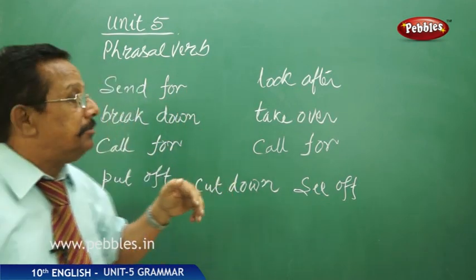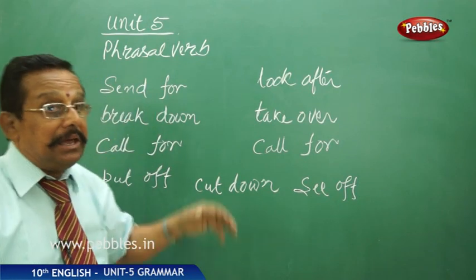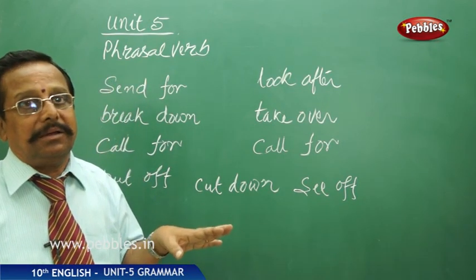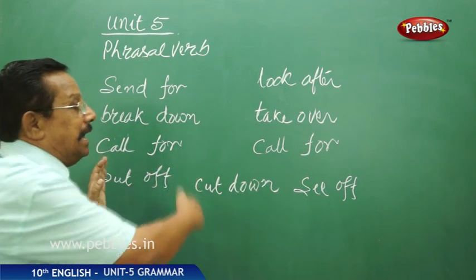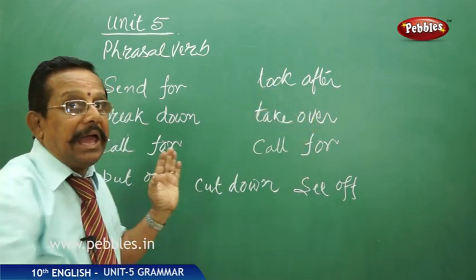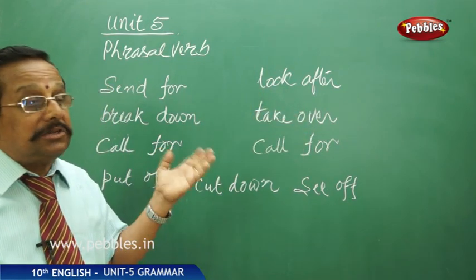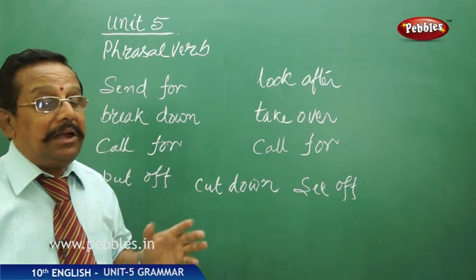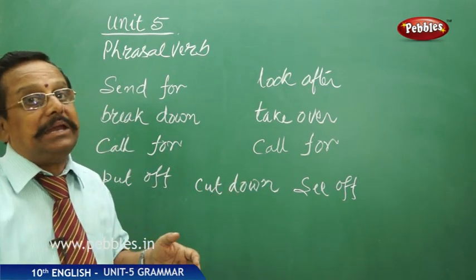Okay. Now, these phrasal verbs can be separable, meaning they can be separated. Here the verb, there the preposition. Here the verb, there the adverb. That is a separable phrasal verb. And certain things cannot be separated.